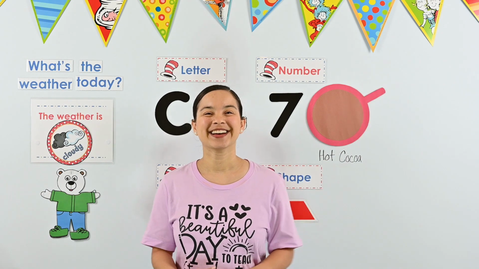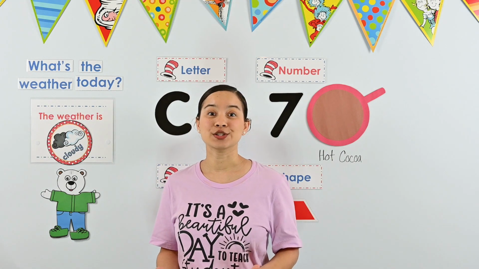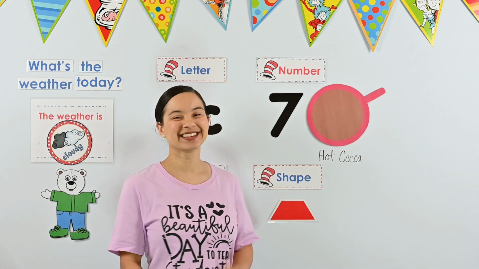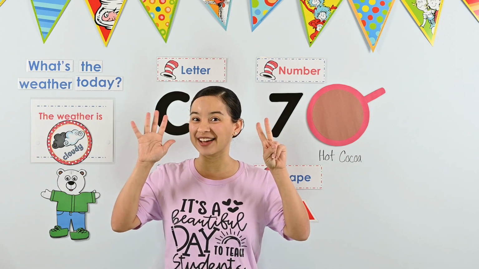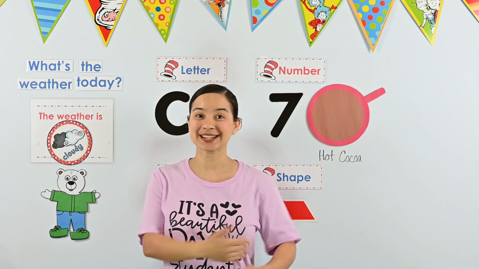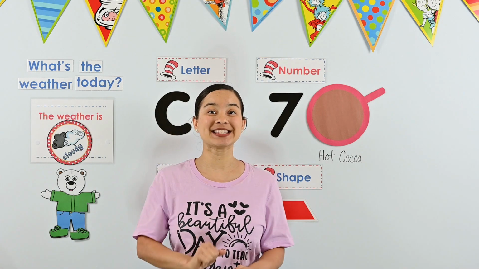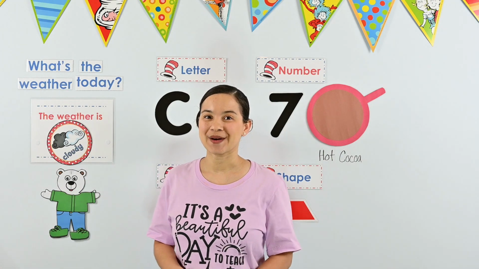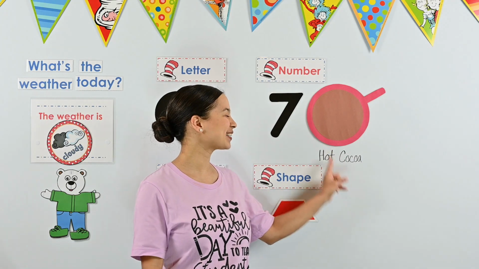Great reading, friends. Okay, now let's move on to our number of the week. Do you remember what our number of the week is? It's the number 7. I have 7 fingers. Okay, let's practice counting to 7. Ready? 1, 2, 3, 4, 5, 6, 7. Stop. We said the number 7. That means we are done. We counted to 7.